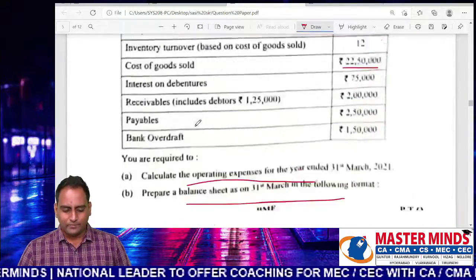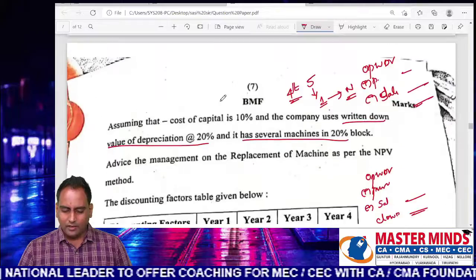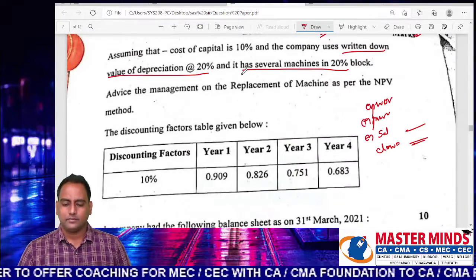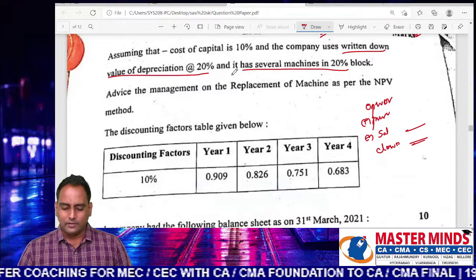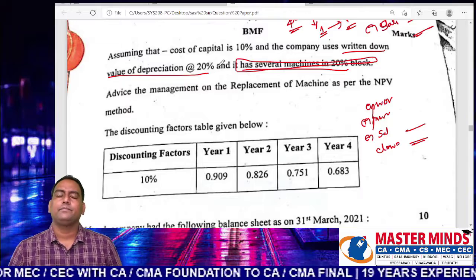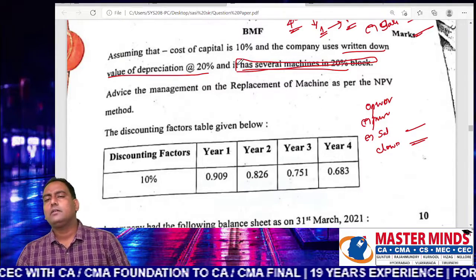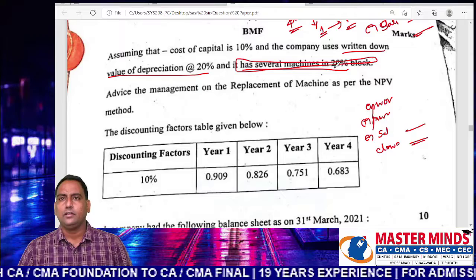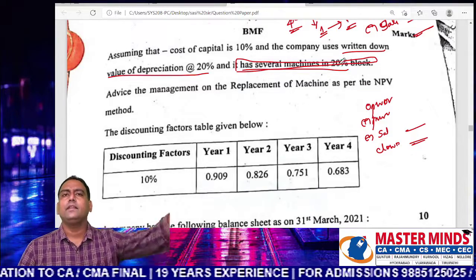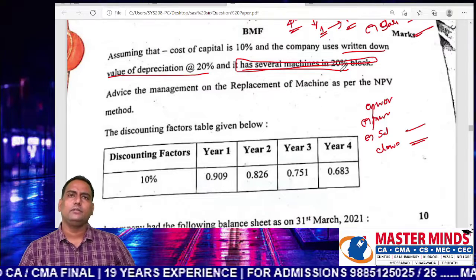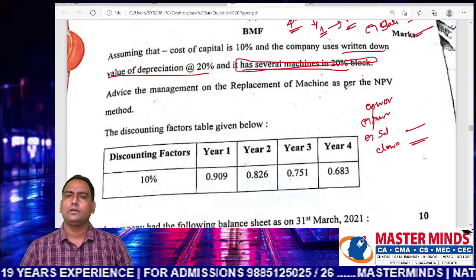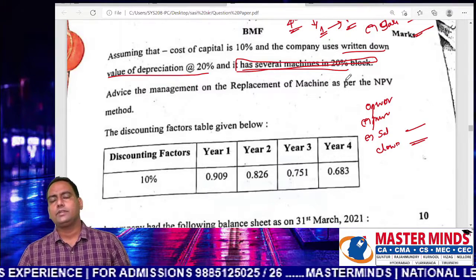But I have observed that some of the students with whom I have interacted have ignored this point. So without looking at this point, if you did this, in case there are any separate guidelines in the examination that if a student ignores the block of assets concept, still give the same marks, then the situation is different.